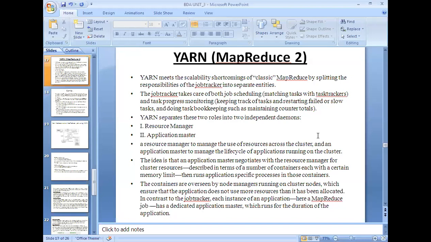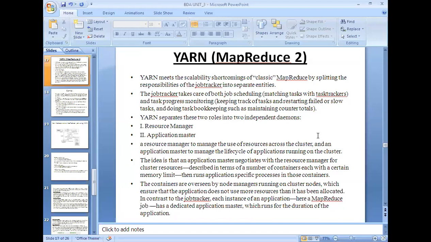The idea behind this is that the application master negotiates with the resource manager for cluster resources, because all the resources are under the supervision of the resource manager. The application master negotiates with the resource manager for the resources required for the execution of a particular task.